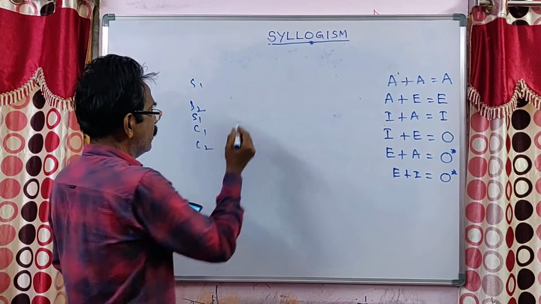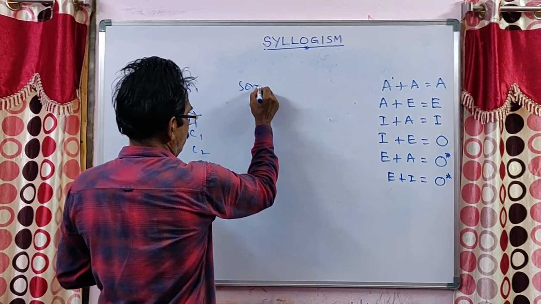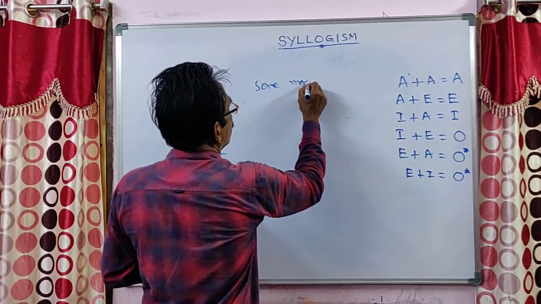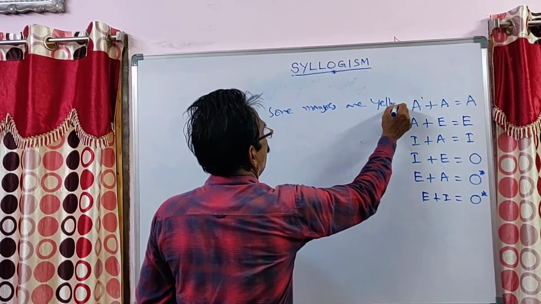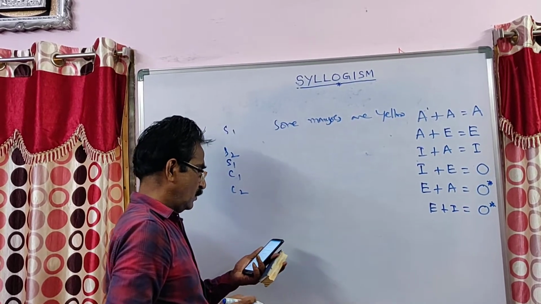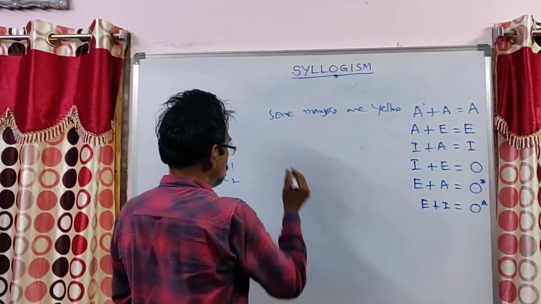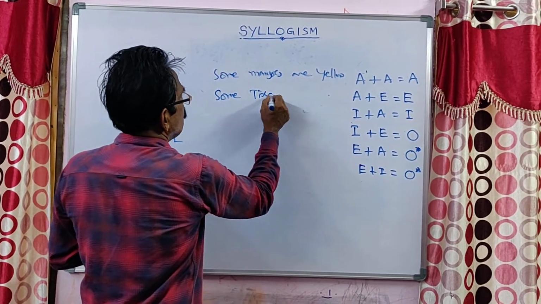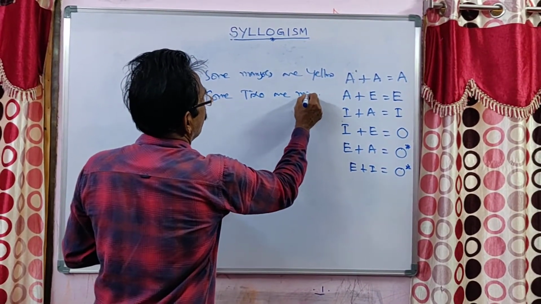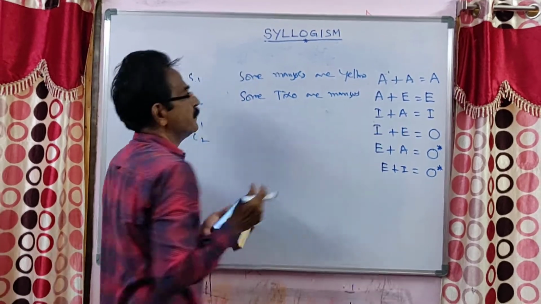Some mangoes are yellow. Some pisco are mangoes.